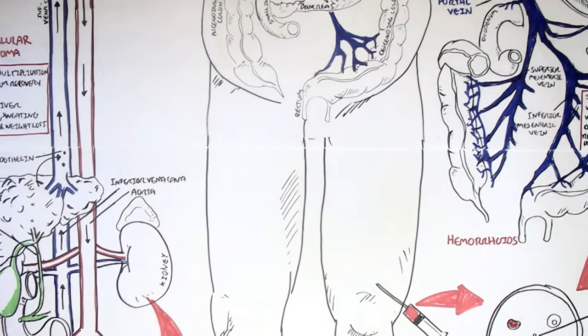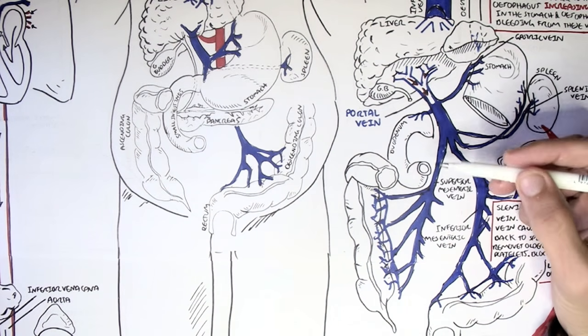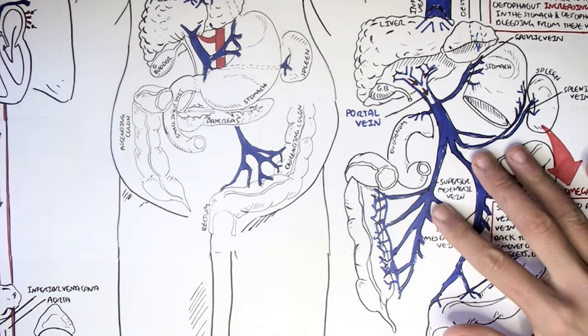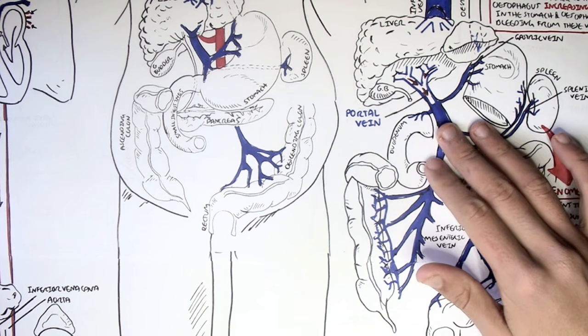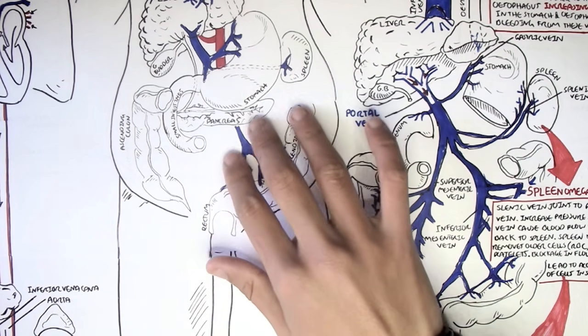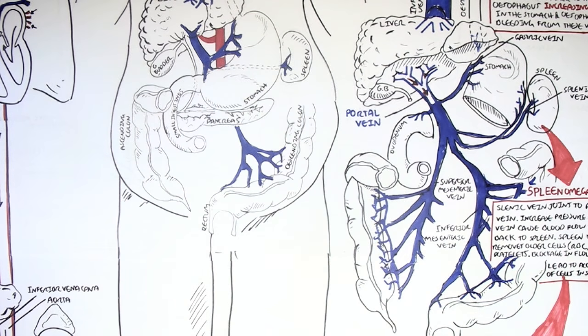It's actually all portal hypertension's fault, or obstruction of blood flow through the liver somewhere. Because remember, we have all this blood flowing from all these organs back to the liver. So if we have an obstruction of the portal vein, the blood will flow backwards and cause an increase in pressure in different tissues around the abdominal region.